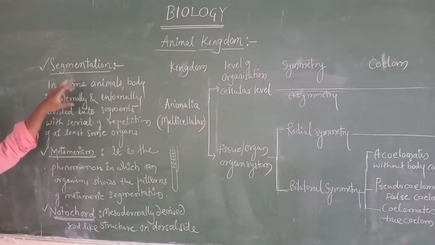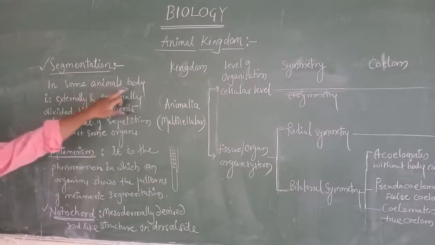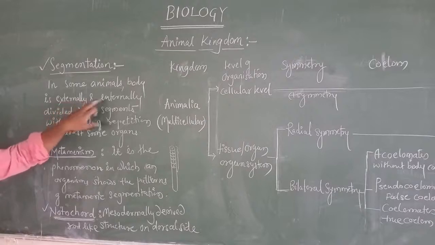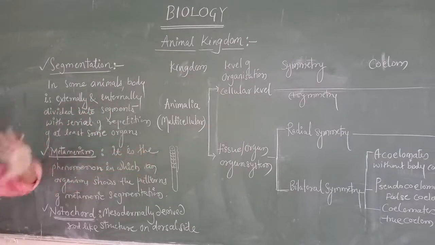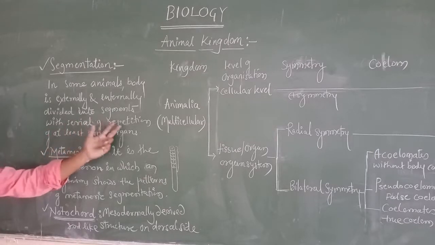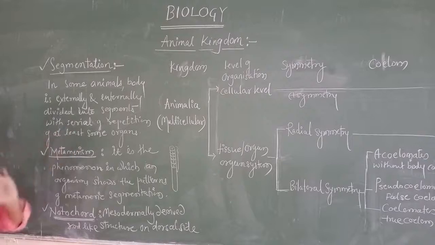That is what we are going to call segmentation. In the sense that in some animals the body is externally and internally divided into segments with a serial repetition of at least some organs, it is called segmentation. And now next one is metabolism, in the sense that a similar definition we are going to discuss here.